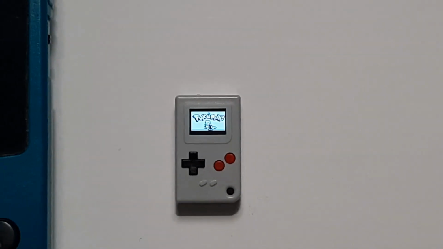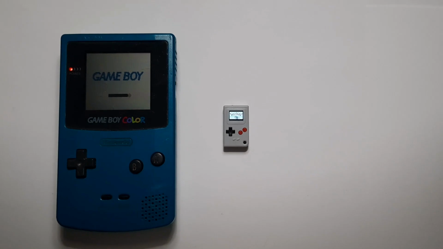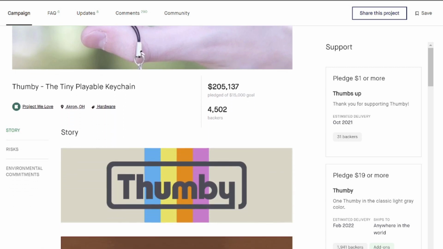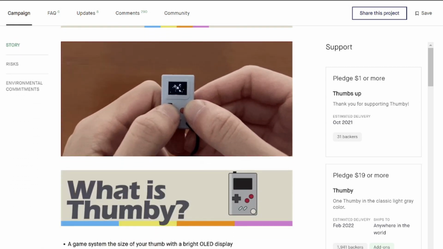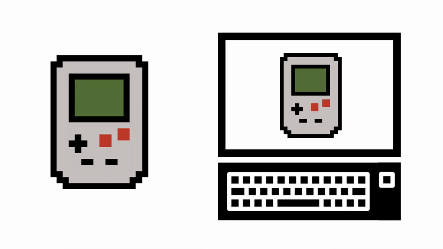This is not a Game Boy. This is a Game Boy. This is a computer called the Thumbie, the latest programmable machine from the company Tiny Circuits. I was lucky enough to be one of the first 50 to grab one when it first launched on Kickstarter, and it arrived a few days ago in the mail. But again, this is neither a Game Boy nor a Game Boy emulator.